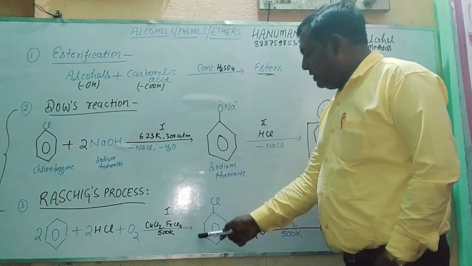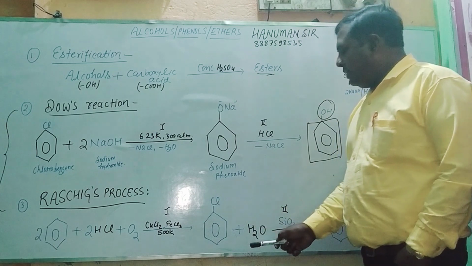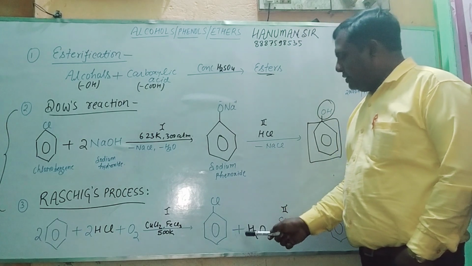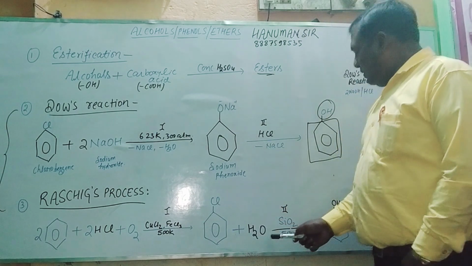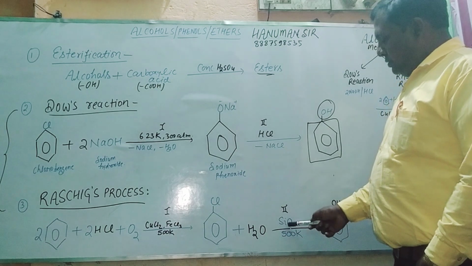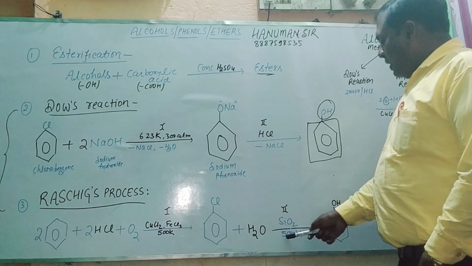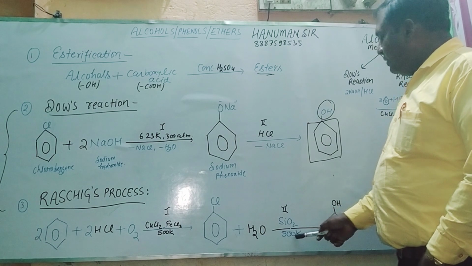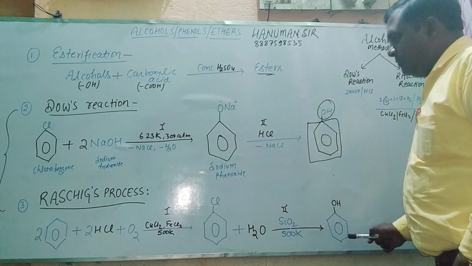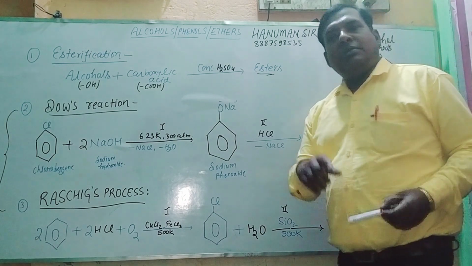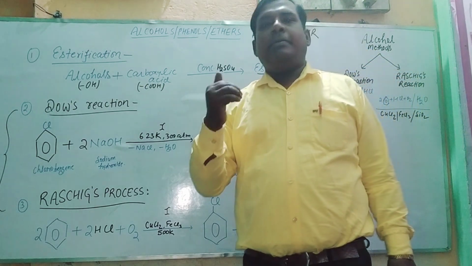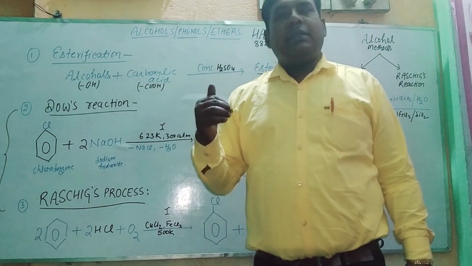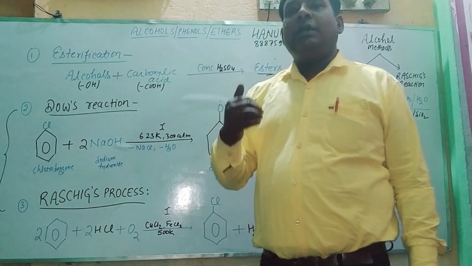This is benzene and this is chlorobenzene. It further reacts with H2O in the presence of SiO2 at a temperature of 500 Kelvin, and it gives out phenol. So these two methods are very important to make alcohols.